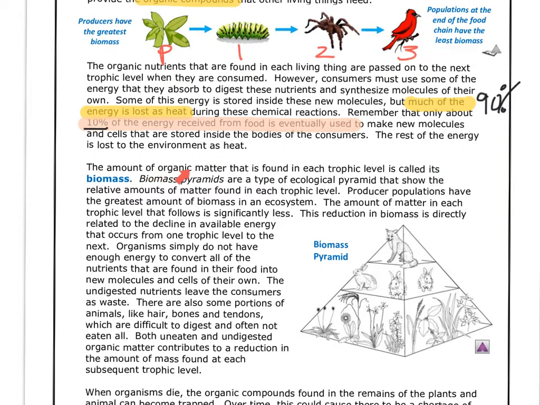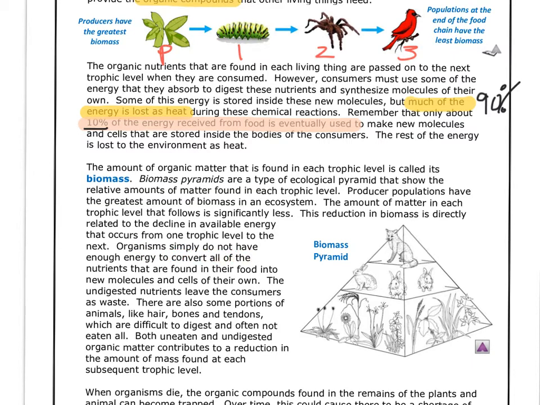The amount of organic matter that is found in each trophic level is called its biomass. Biomass pyramids are a type of ecological pyramid that show the relative amounts of matter found in each trophic level. Producer populations have the greatest amount of biomass in an ecosystem. The amount of matter in each trophic level that follows is significantly less. This reduction in biomass is directly related to the decline in available energy that occurs from one trophic level to the next.